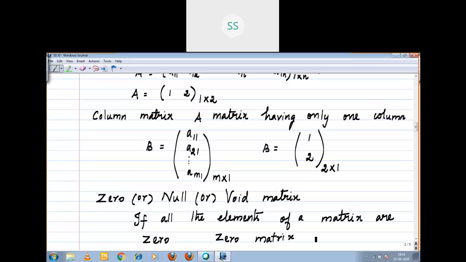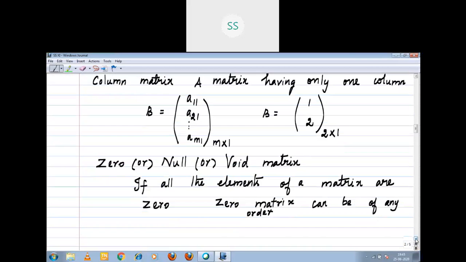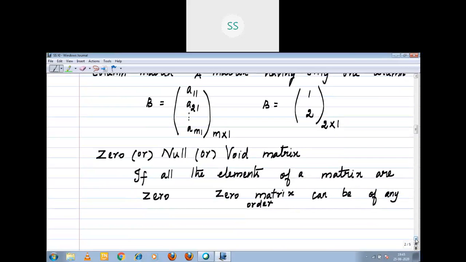A 0 matrix can be of any order, right? It may be a square matrix or it may be a rectangular matrix. The order is 2 by 3 or 3 by 3, like that it will come. A 0 matrix can be of any order. This is a note, okay? You have to keep it in your mind, children.